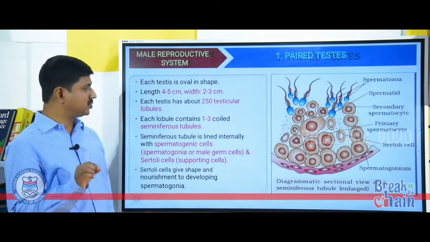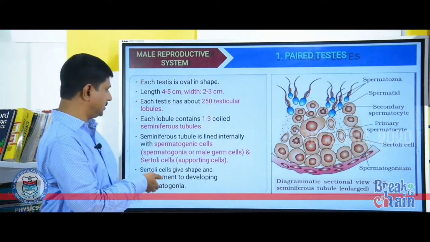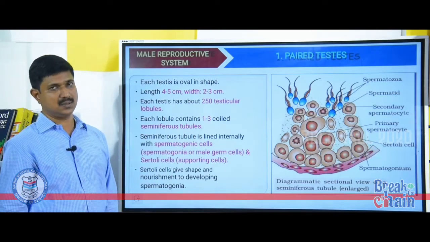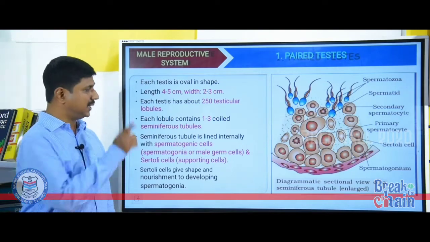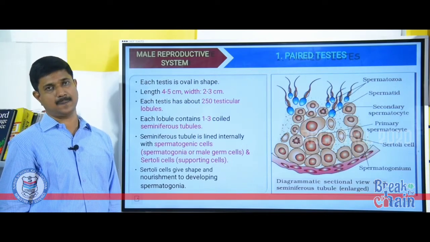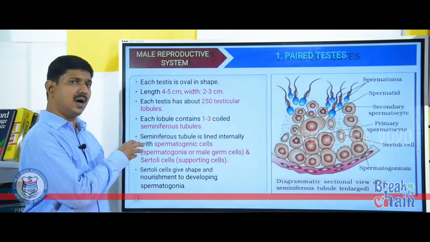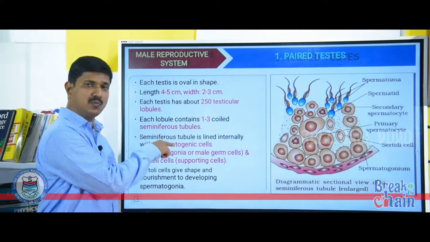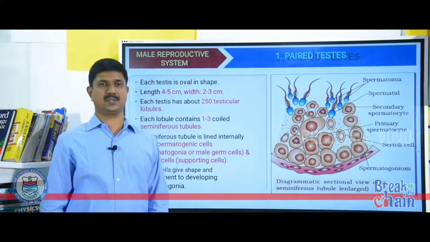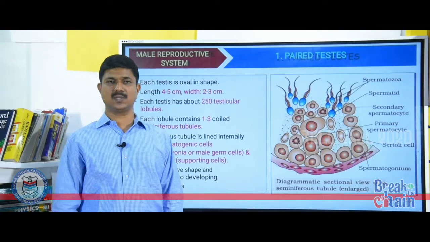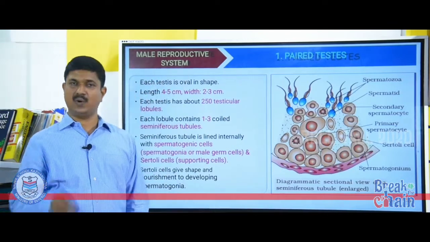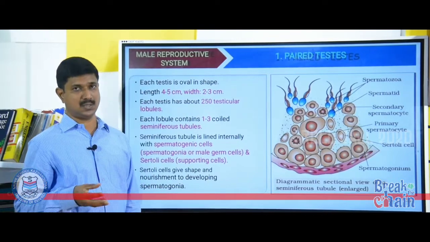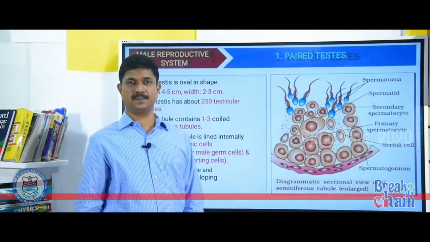When we take the cross section of a seminiferous tubule, we can see it is lined by two types of cells: spermatogonia and Sertoli cells. Spermatogonia are the cells which produce sperms, whereas Sertoli cells provide nutrients to the developing sperms. Clear? These are the two types of cells lining the seminiferous tubule. Spermatogonium, singular, is also called a male germ cell, and the other one is the Sertoli cell.